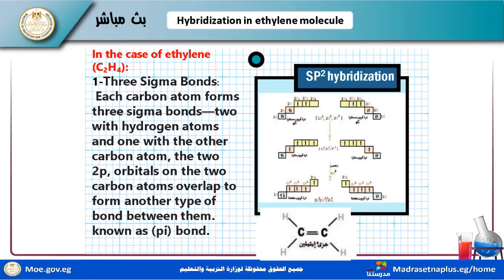Now I have three bonds that will be made. The s orbital mixes with 2py and 2px. 2pz does not share in this hybridization. In the first term, we explained the difference between px, py, and pz. I remind you, px is in the direction of the x axis, py in the direction of the y axis, and pz in the direction of the z axis, in the third dimension.